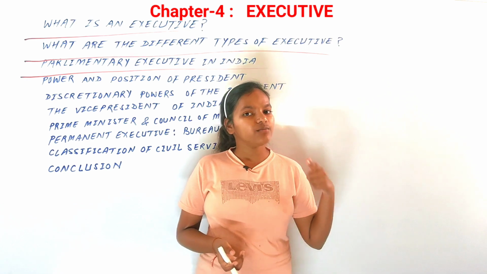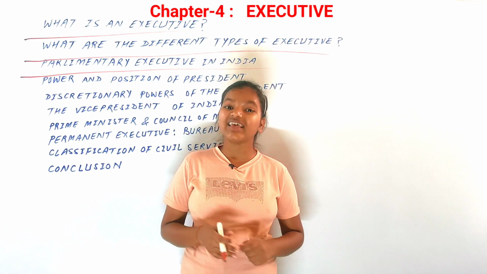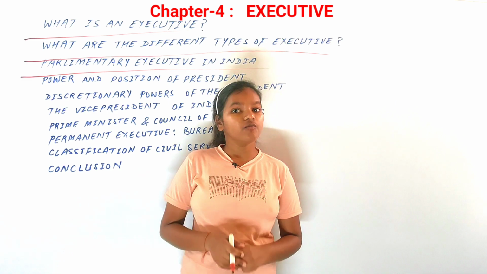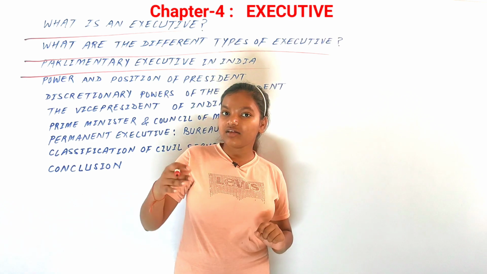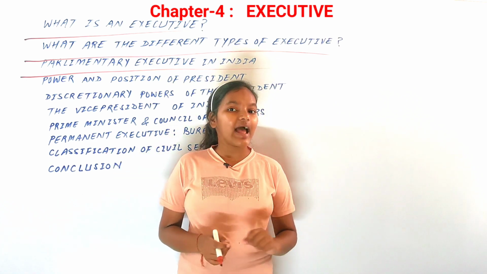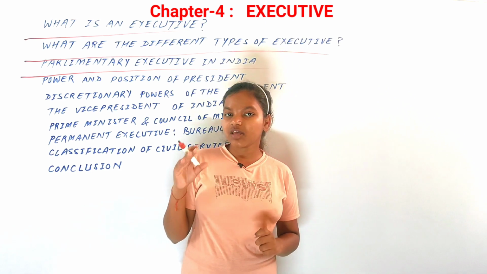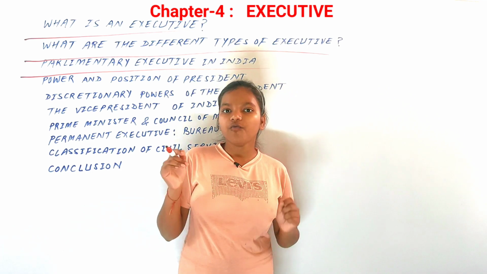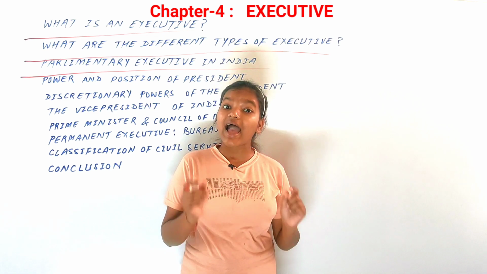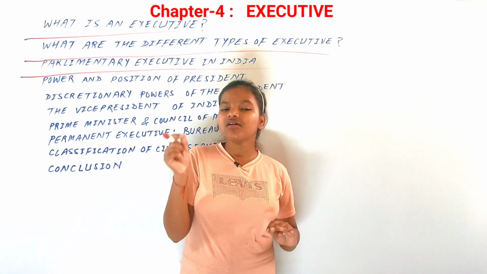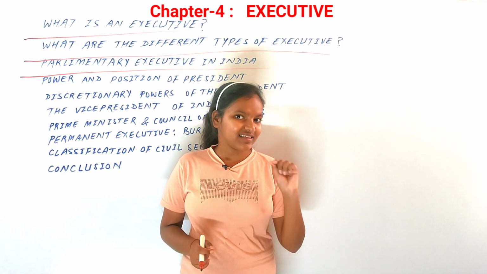Even before independence, our Indian leaders had a great experience of the parliamentary executive with the introduction of the Government of India Acts of 1919 and 1935, and that is why it was a good thing. Secondly, the Indian constitution makers wanted a system where the people's expectations could be held by the government and not all the power is within just one person, because there could be personality cults as well.